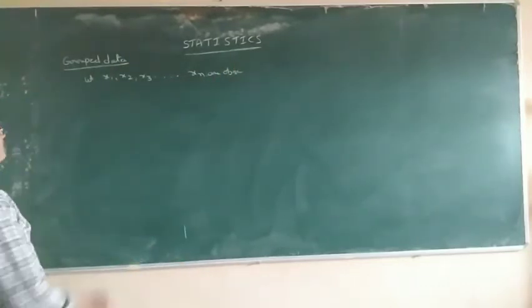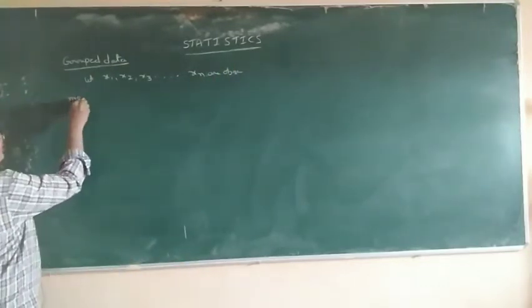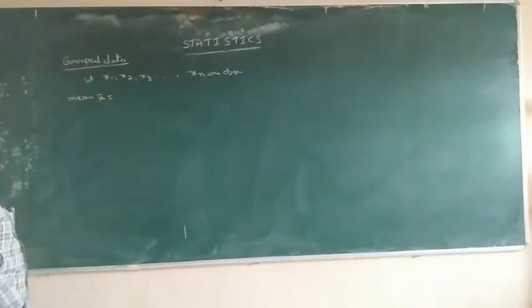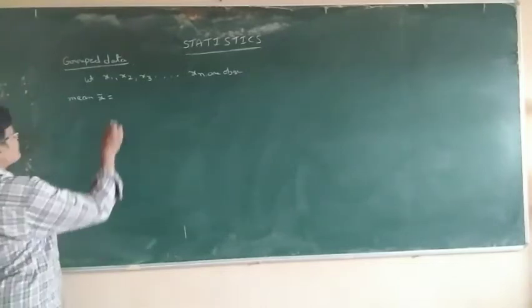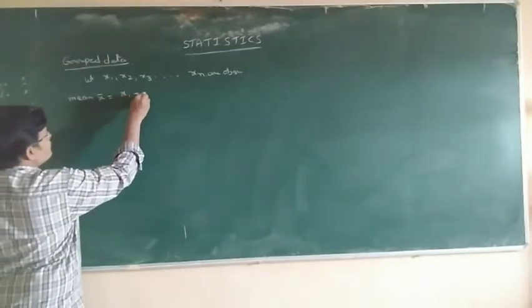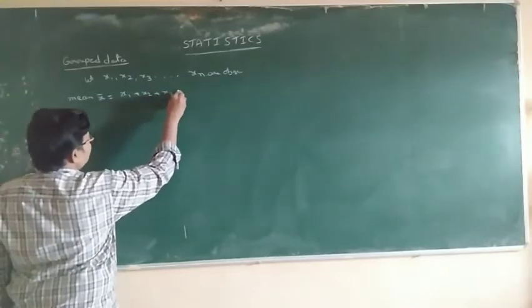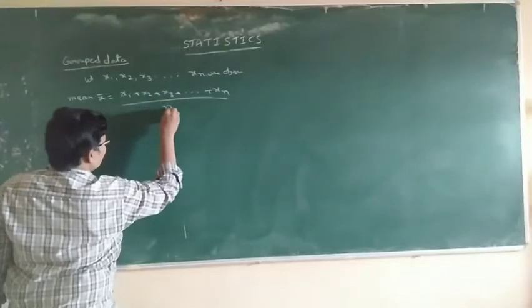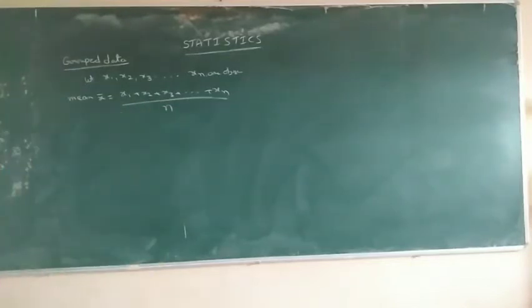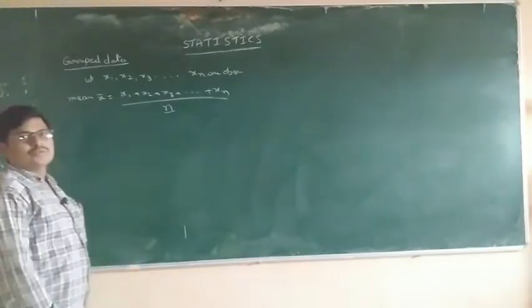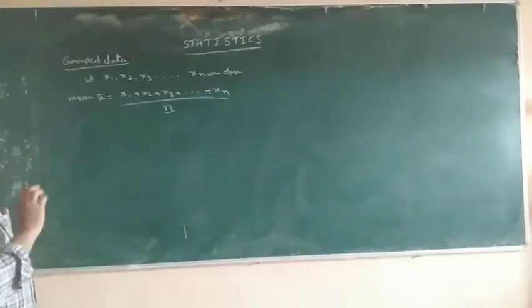How do we find the mean formula? Mean is equal to x bar. X bar is equal to the sum of x1 plus x2 plus x3 plus and so on plus xn, divided by small n. Sum of the observations divided by n, where n is the number of observations.